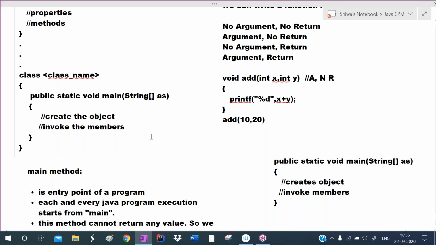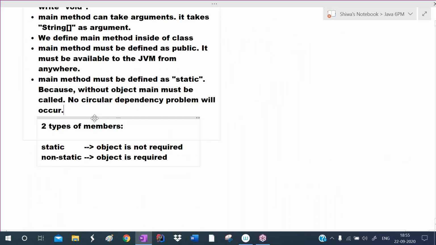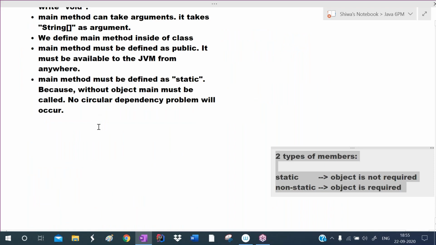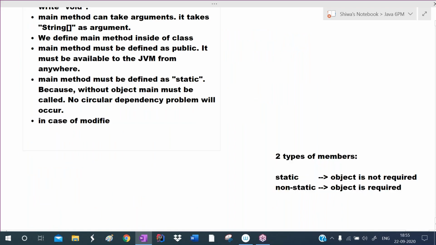That's it. Some members may write it like this, some members may write static public. Public is one modifier, static is another modifier. In the case of modifiers, we have no need to maintain the order. We can write static public also. In the case of modifiers, we have no need to maintain order.